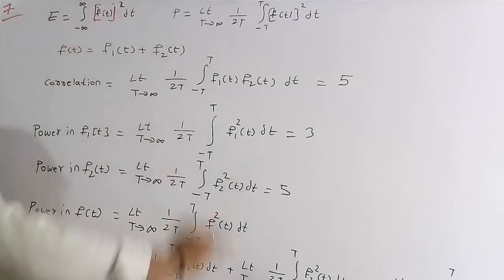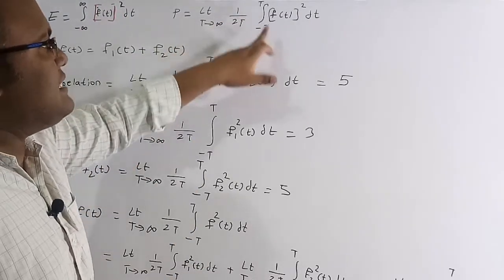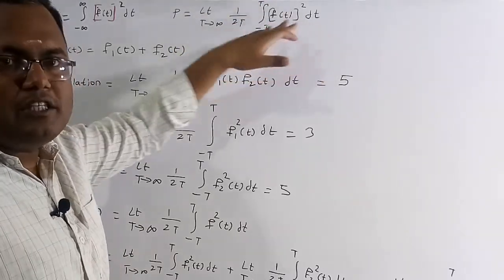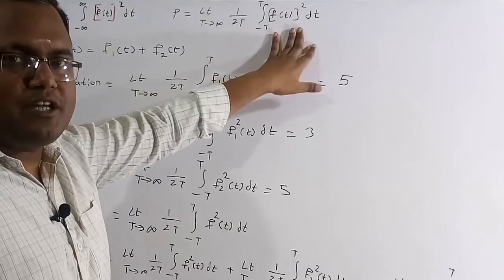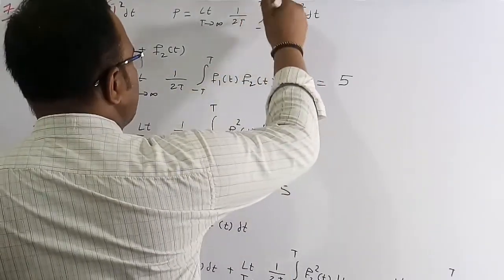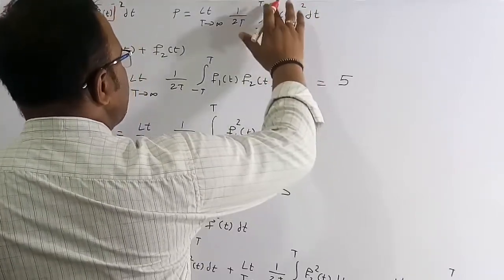Similarly, the power is equal to the limit T tends to infinity of 1 by 2T times the integration from minus T to plus T of f of t whole square dt. Here also, for a real signal this is the expression, but for complex signals we need to use the magnitude. So for complex signals we have to use the magnitude, for real signals we can use the bracket.